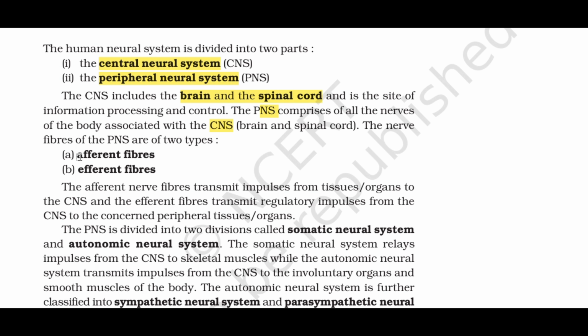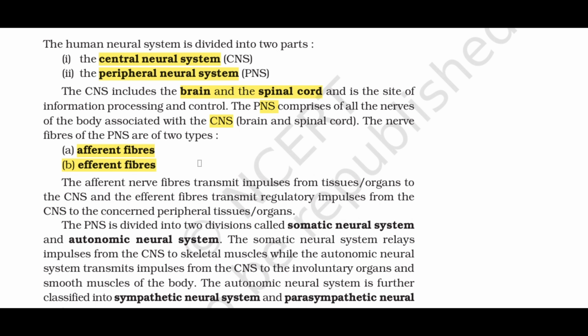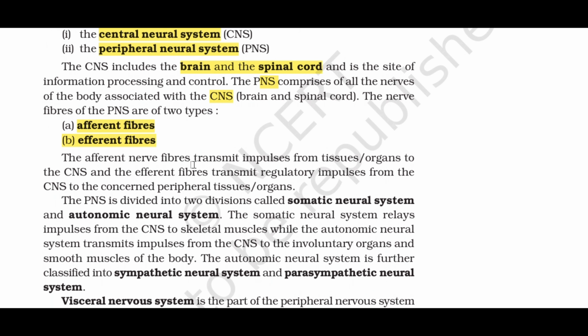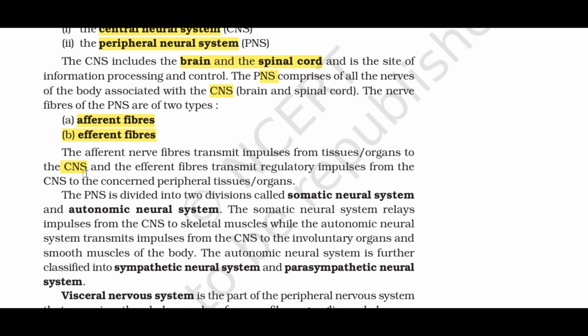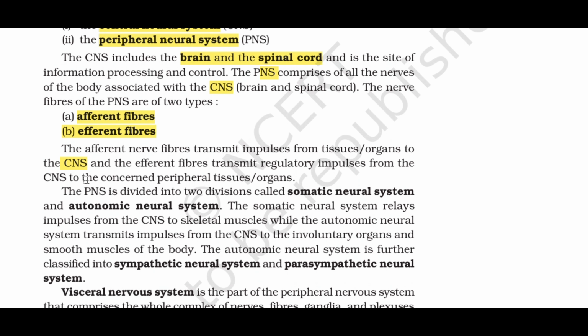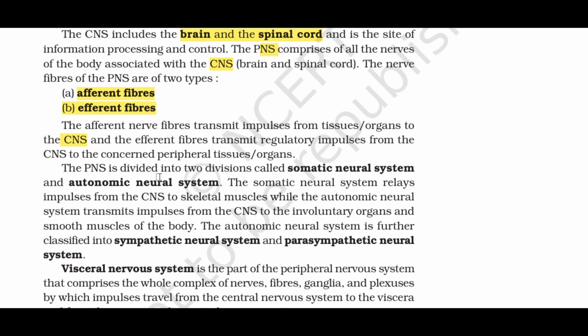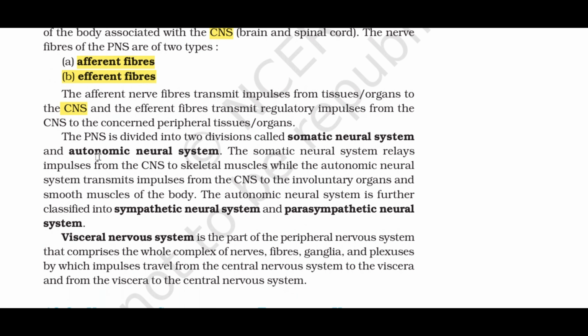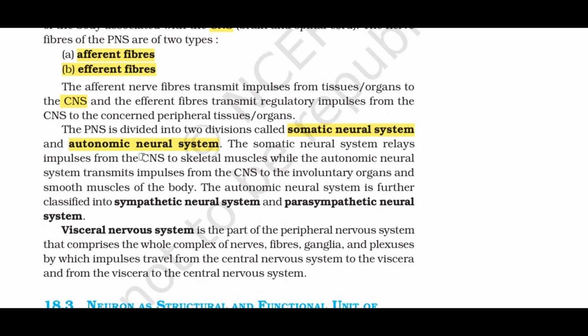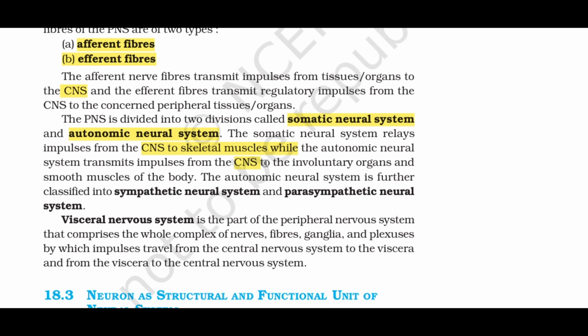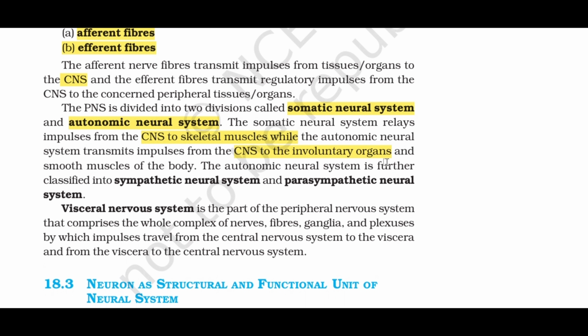The nerve fibers of the PNS are of two types. A. Afferent fibers. B. Efferent fibers. The afferent nerve fibers transmit impulses from tissues organs to the CNS, and the efferent fibers transmit regulatory impulses from the CNS to the concerned peripheral tissues organs. The PNS is divided into two divisions called somatic neural system and autonomic neural system. The somatic neural system relays impulses from the CNS to skeletal muscles, while the autonomic neural system transmits impulses from the CNS to the involuntary organs and smooth muscles of the body.